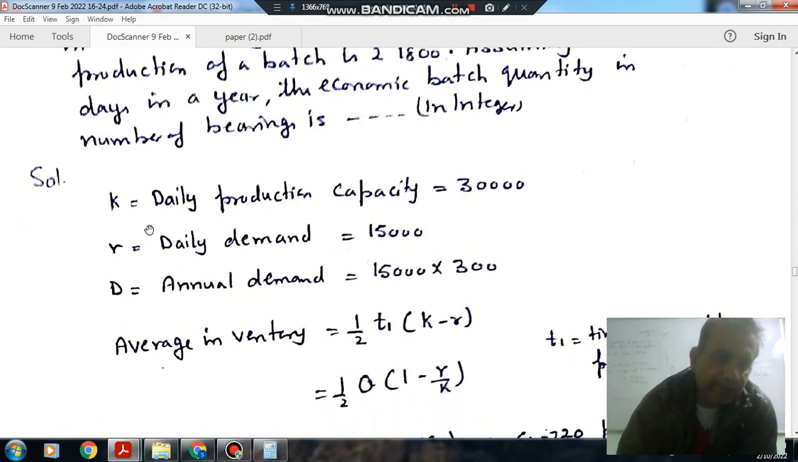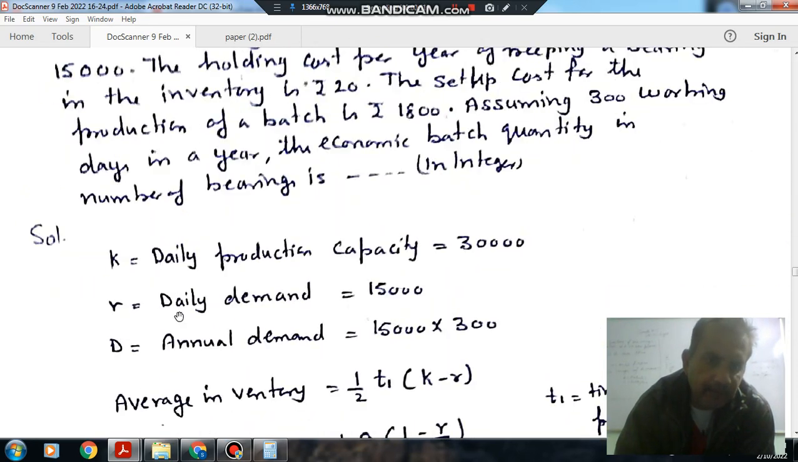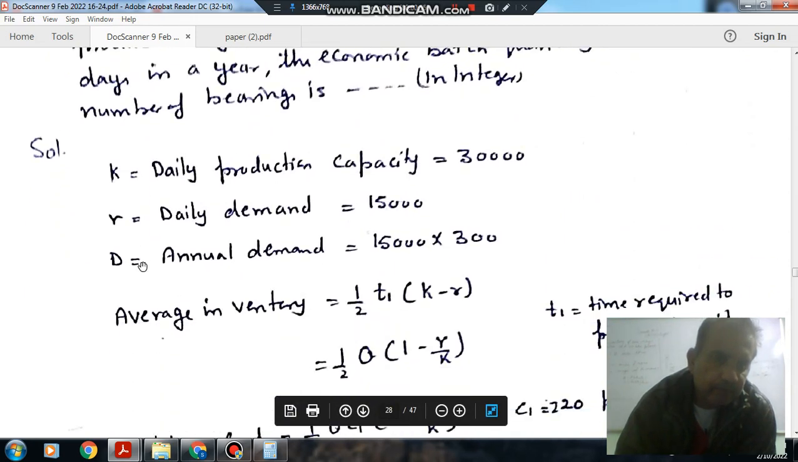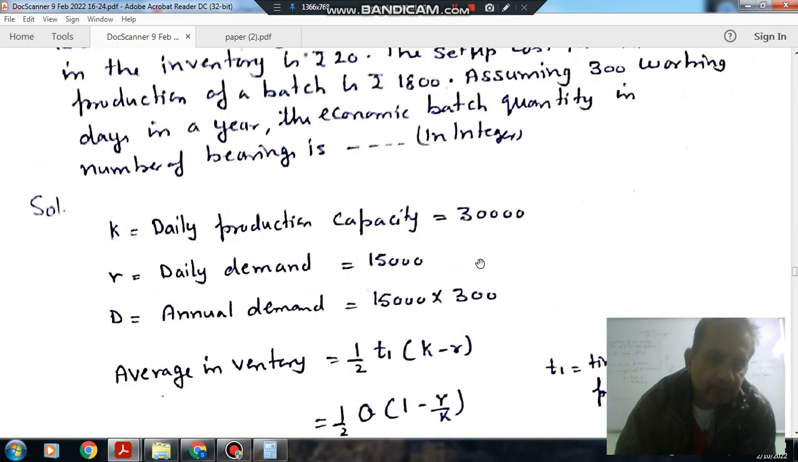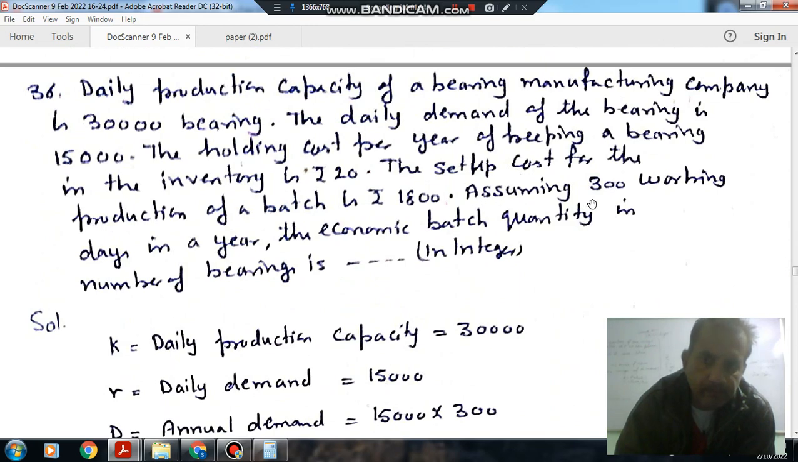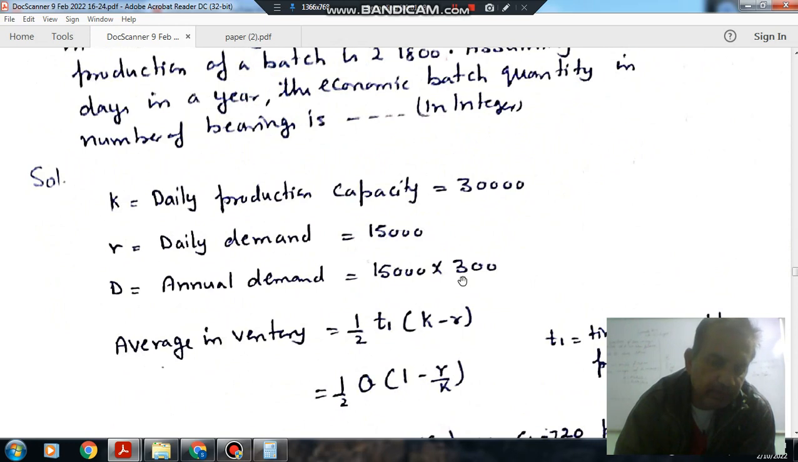Okay, let K be the daily production capacity, which is 30,000, and R the daily demand, which is 15,000. So the annual demand is 15,000 times 300, where 300 are the working days in a year. This is the daily demand, and this is the annual demand.